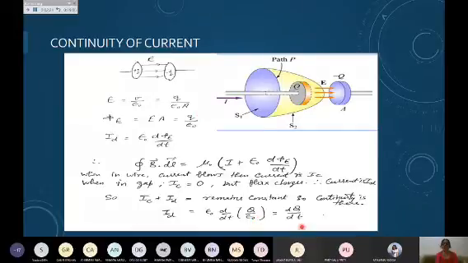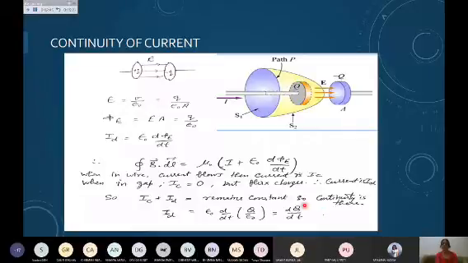So I get ID also equals dq by dt. As a result, in the gap there is a current, and continuity of current is proved, because a time varying electric field is there.